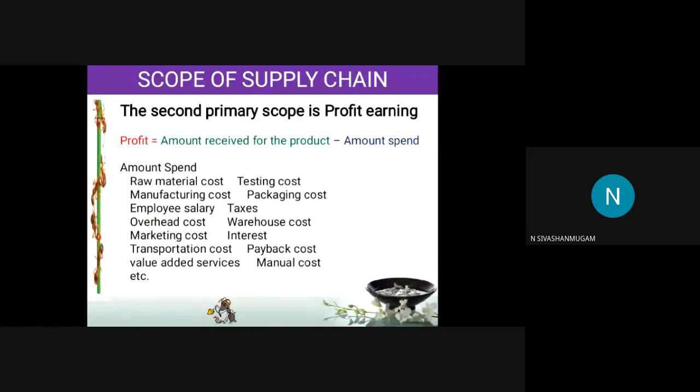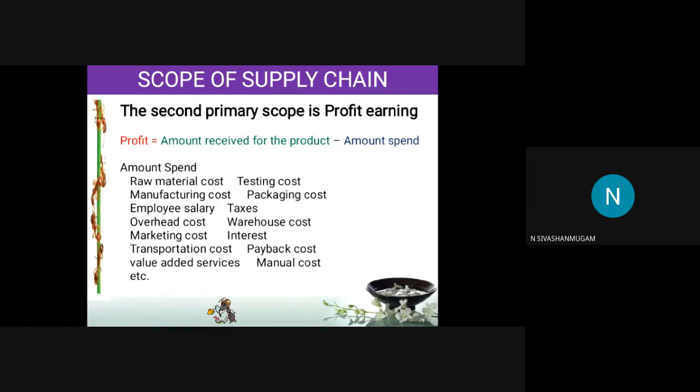So that cost will be involved. And the manual cost, in the sense of some of the amount spent on the humans who are supporting this. That is what we call the manual cost. Best example: Hyundai will give the blocks for the police. This comes under the manual cost.